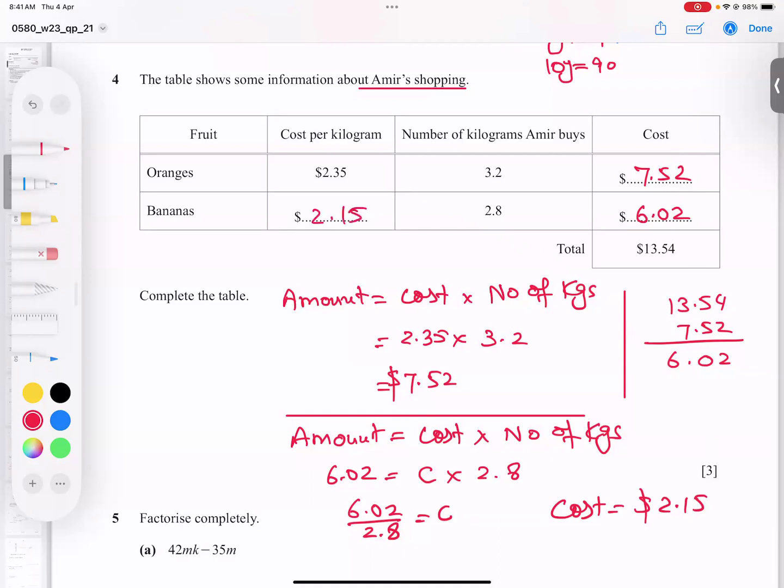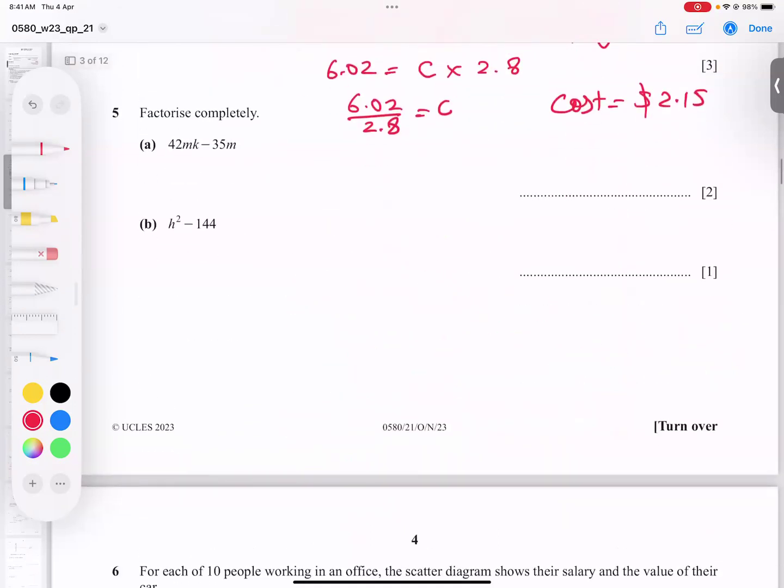$2.15. So I hope this concept is very, very clear. Let's go for the next question. Factorize completely. So what is common from both? Some students are weak in this kind of question. So if you're weak, you do it this way.